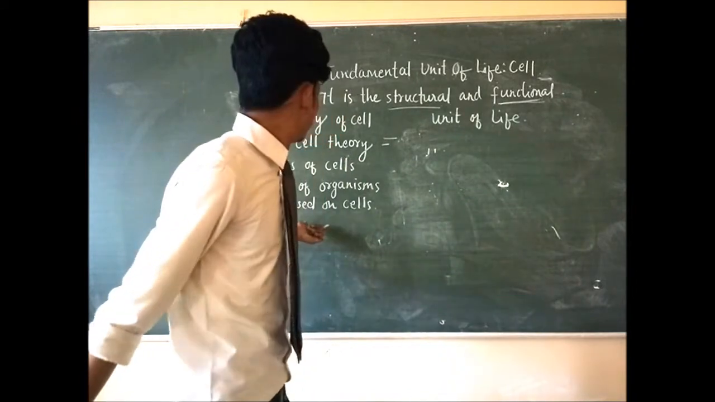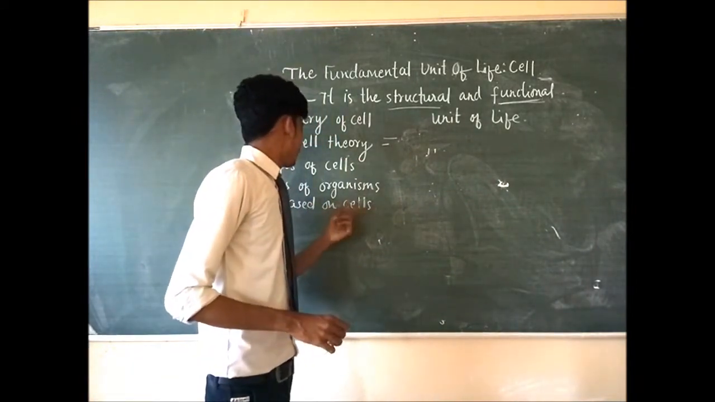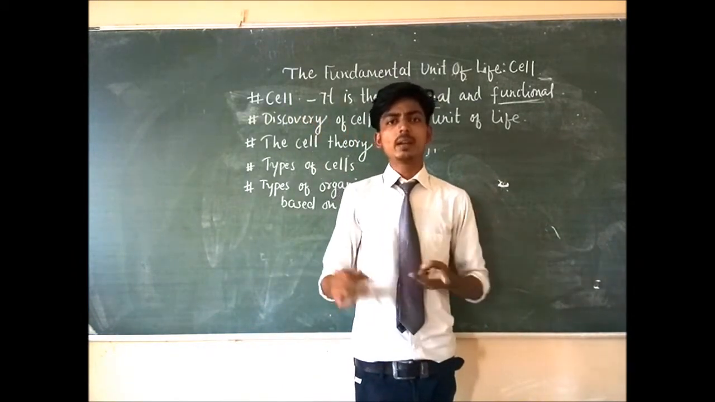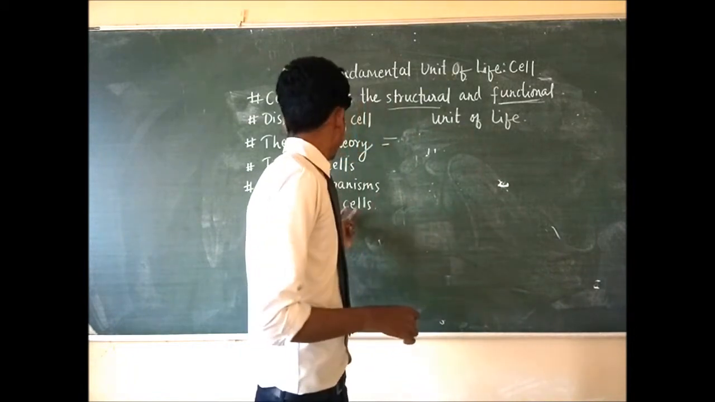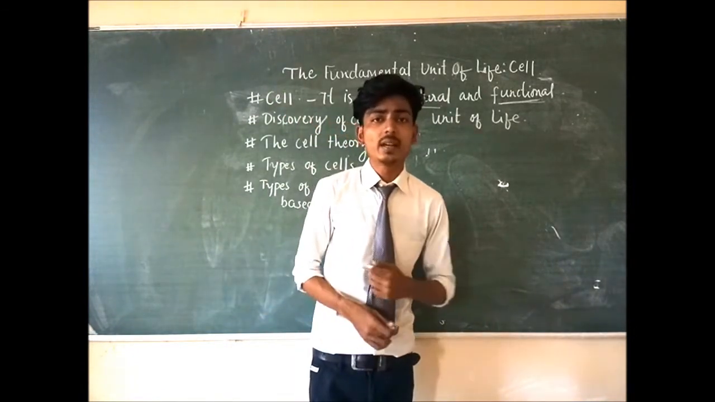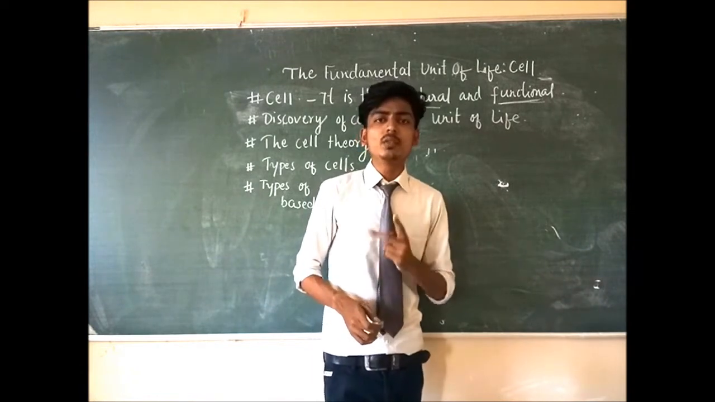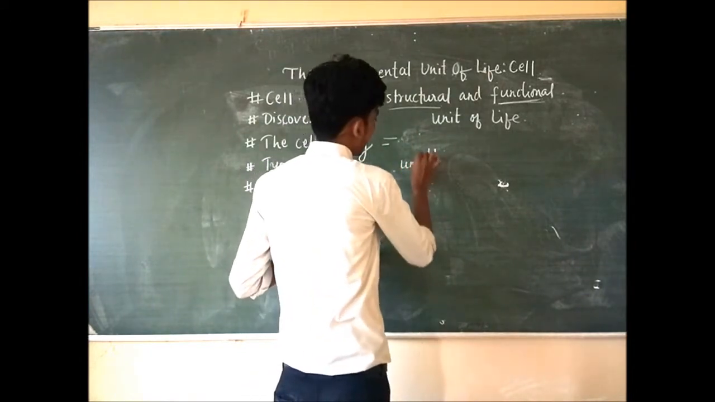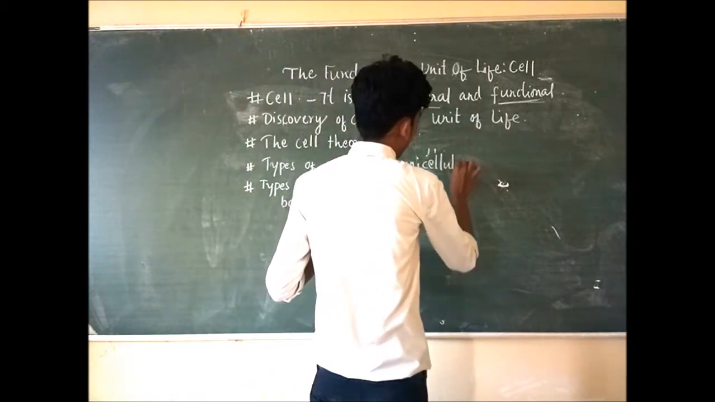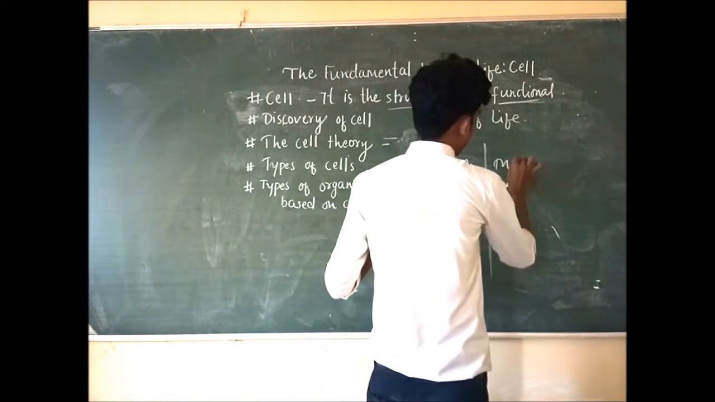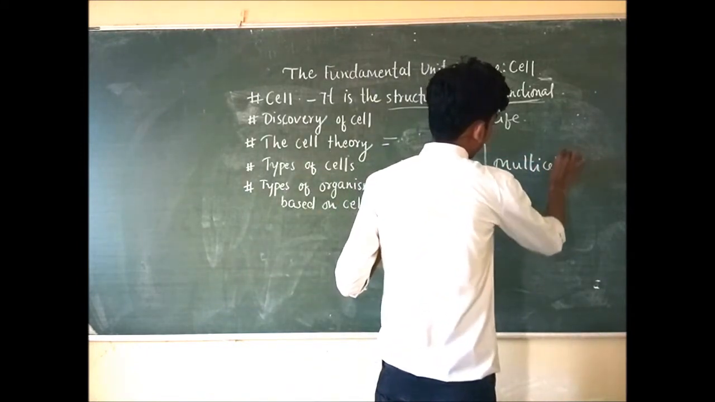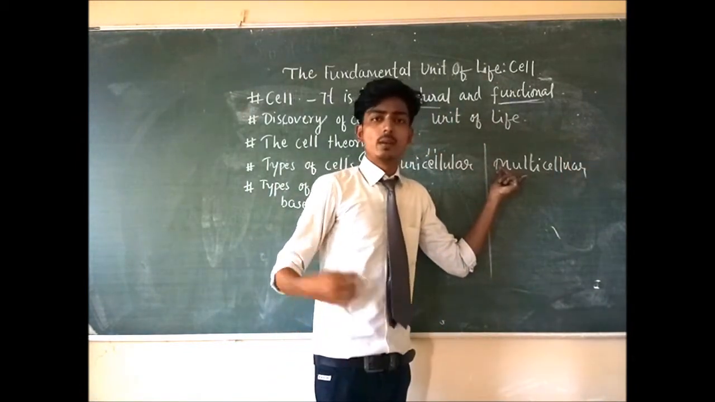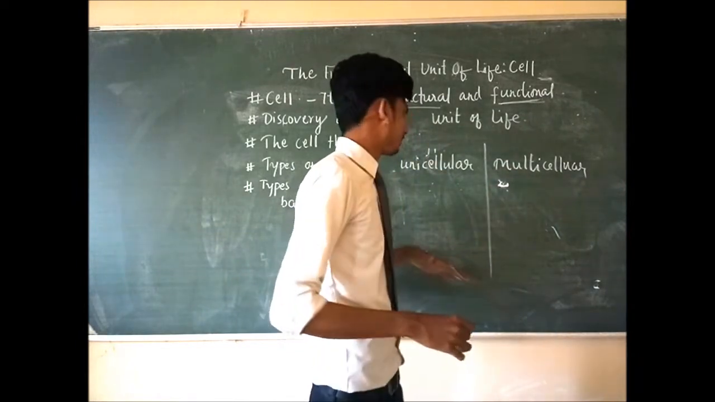So next topic is types of organism based on cells. Means organisms are classified into two main types based on the number of cells present in their body. So what are these two? Unicellular organisms and multicellular organisms. As the name suggests, uni means one and multi means multiple, various numbers of cells.